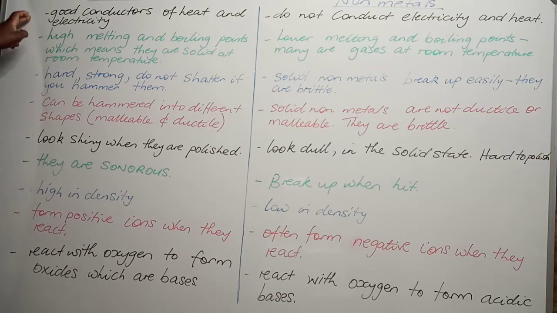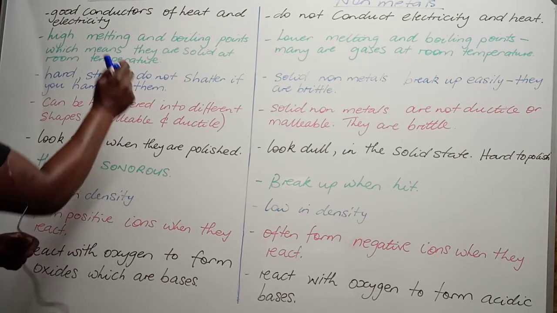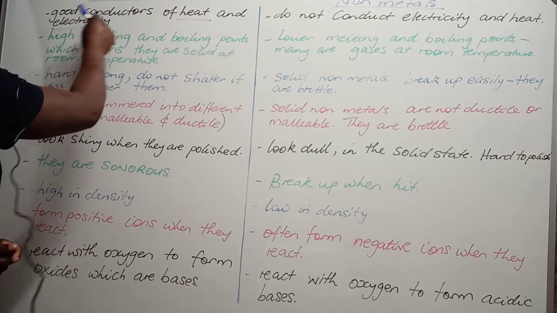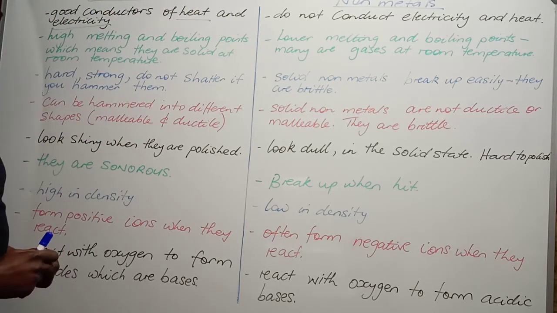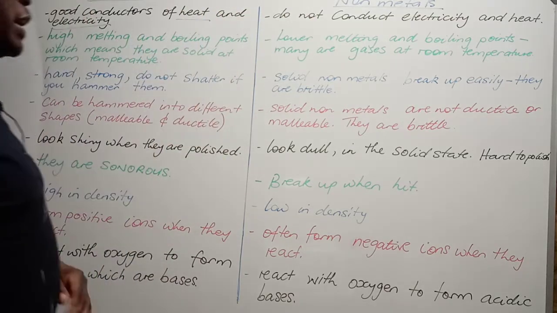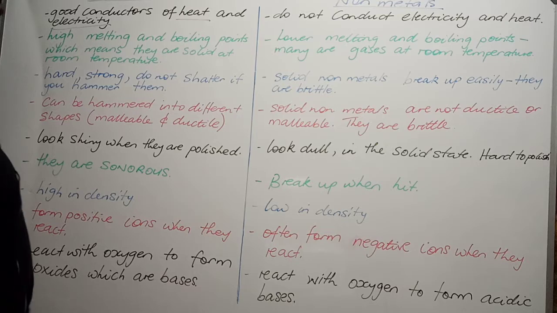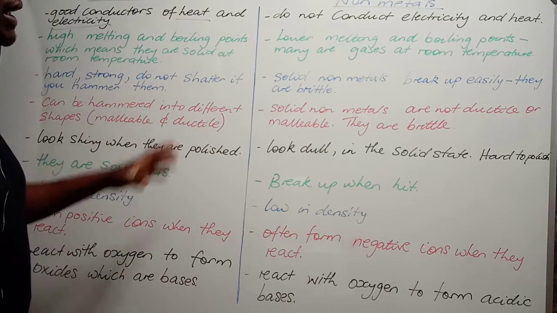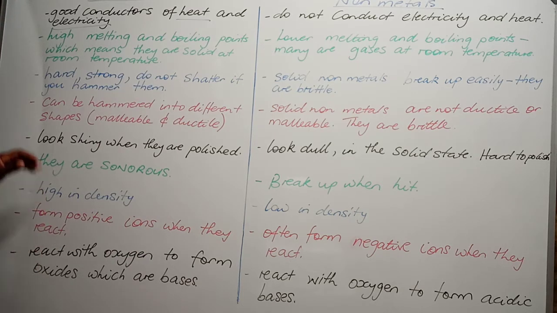So the first difference between metals and non-metals is that metals are good conductors of both heat and electricity, whereas our non-metals are not good conductors of heat and electricity. Actually, non-metals do not conduct heat and electricity.